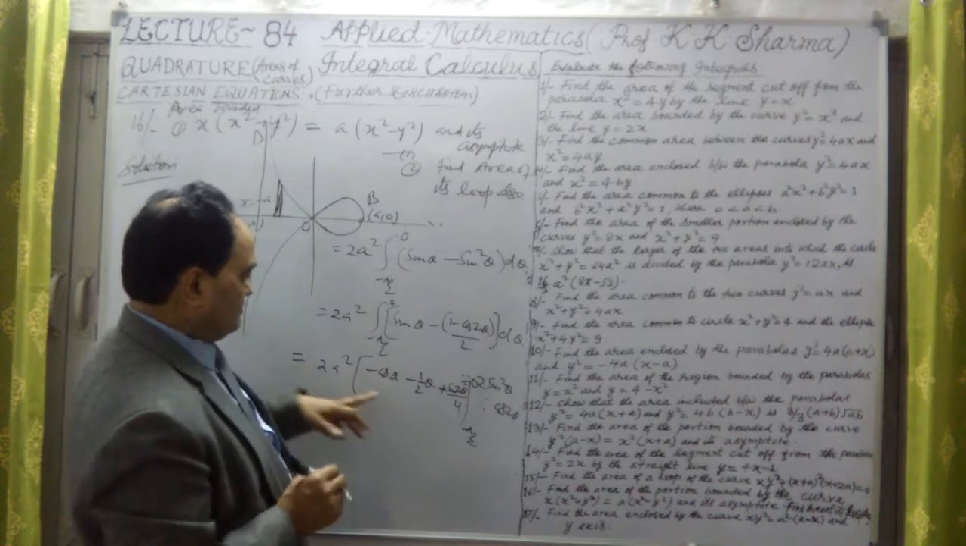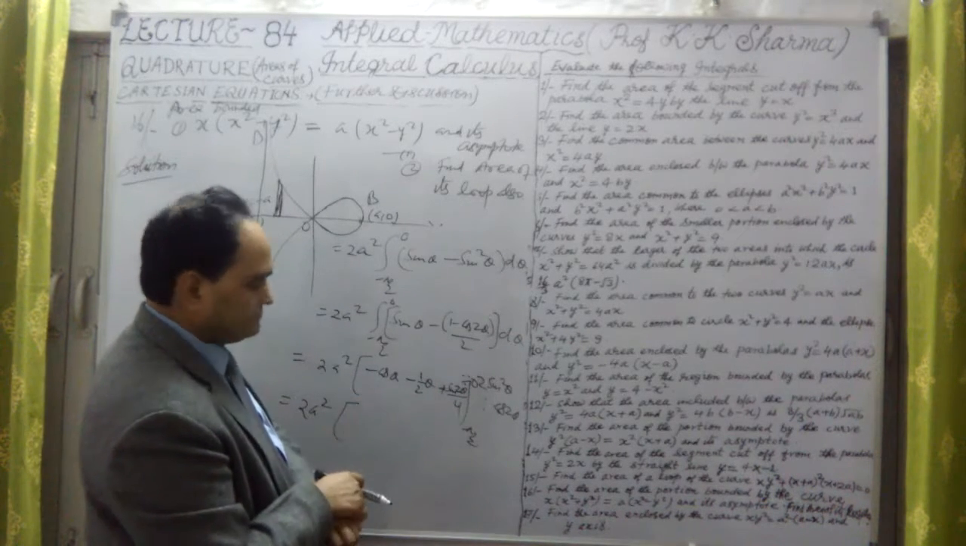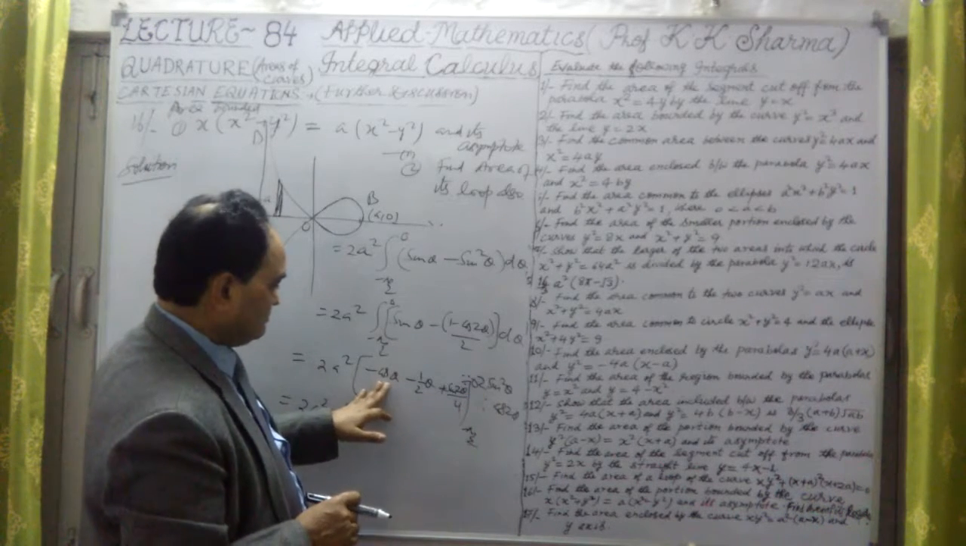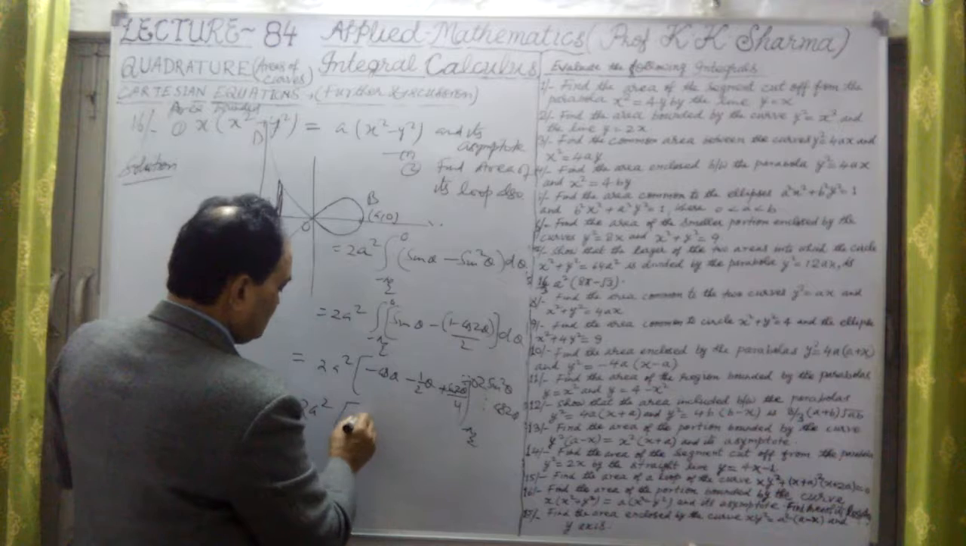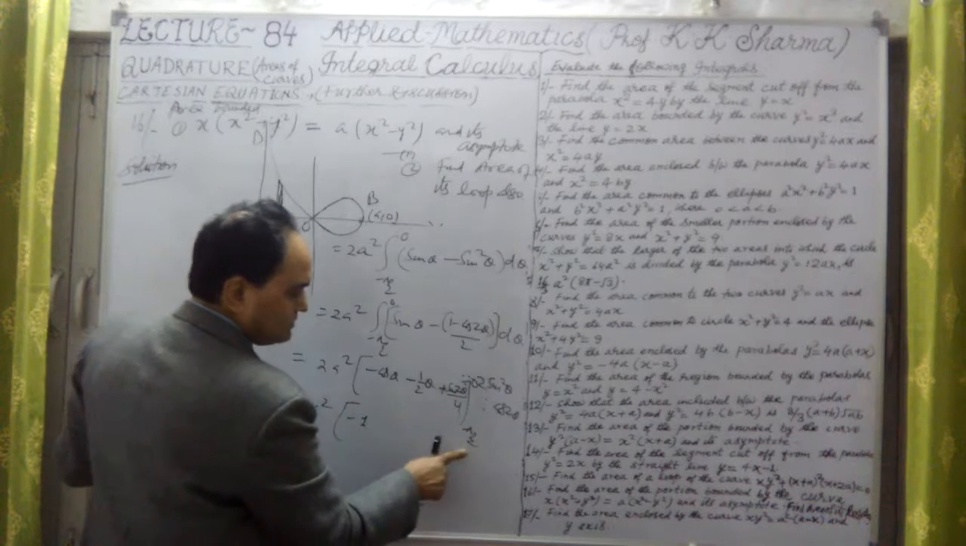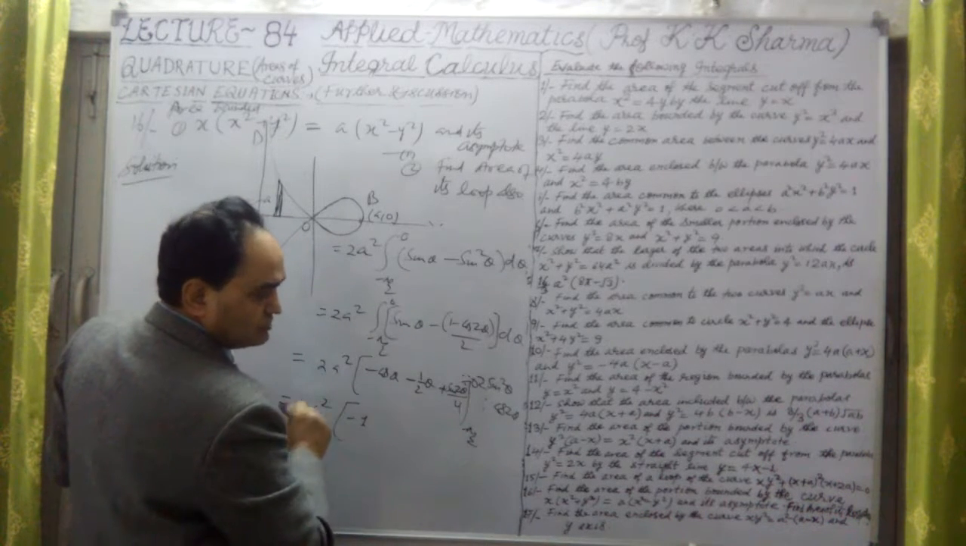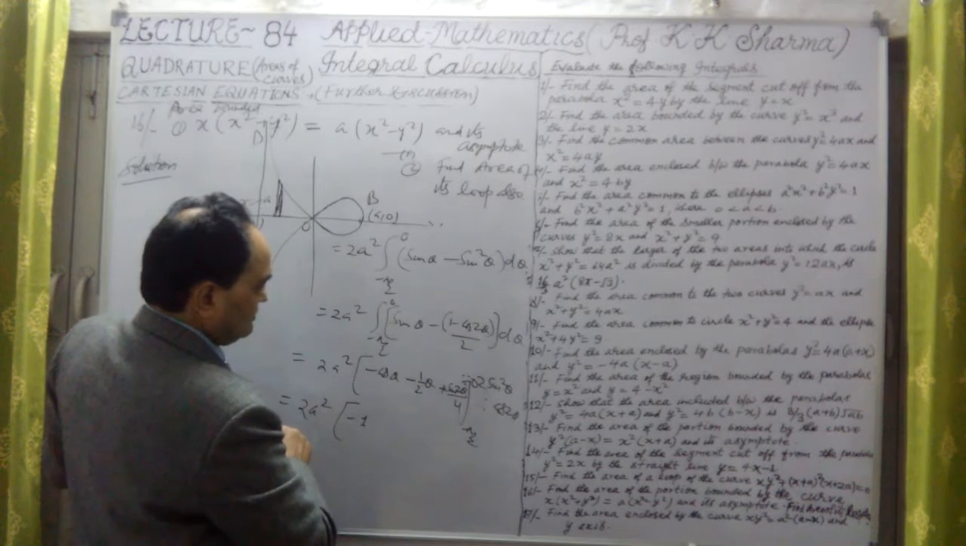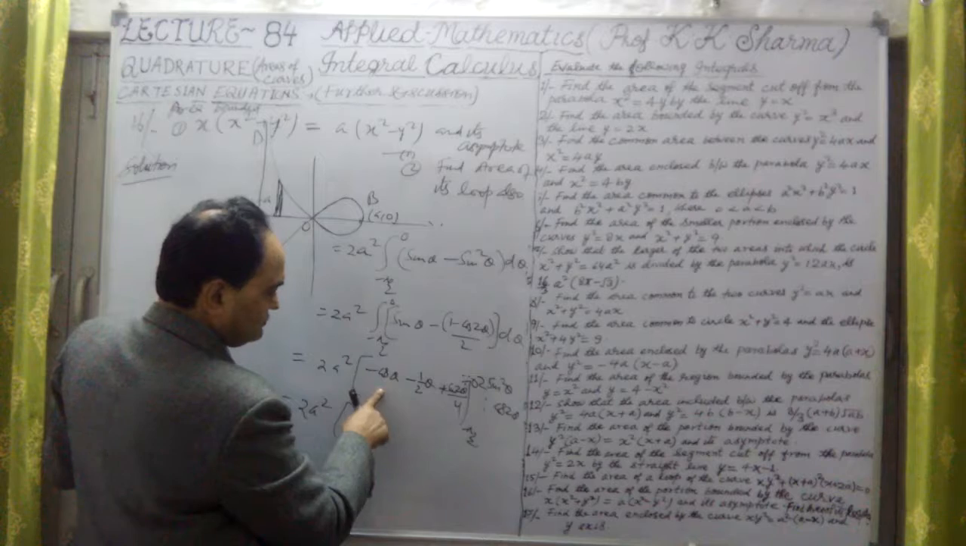Now in case of minus cos theta, the upper limit is 0. At minus cos 0 it is minus 1, no problem, because at pi by 2 it will be 0. Cos pi by 2 is 0. It is minus sine, but it is minus sine. Sine theta integration is minus cos theta.